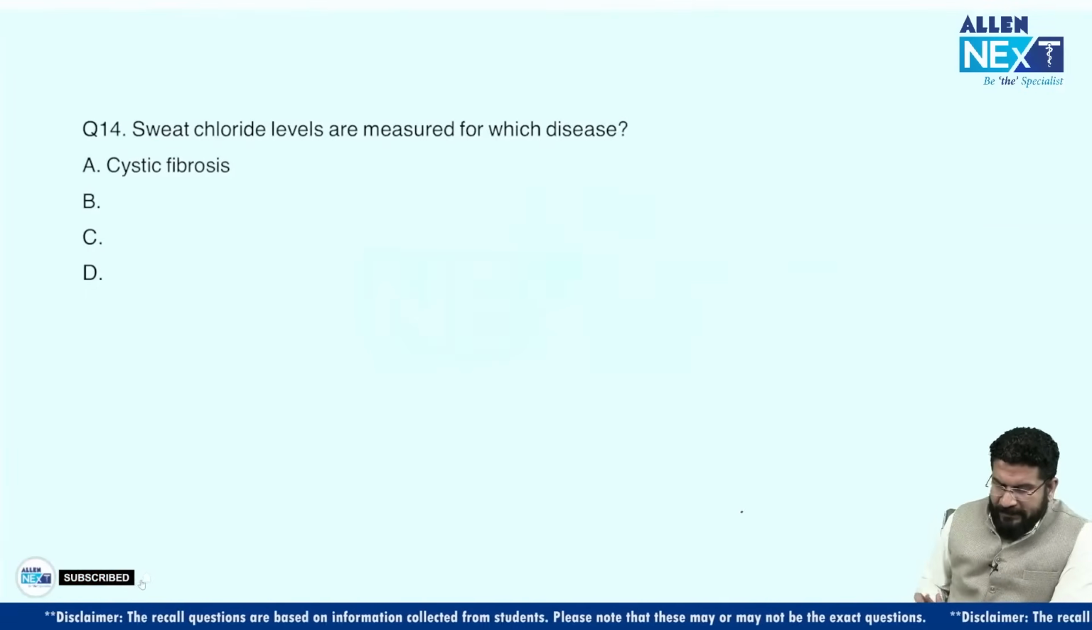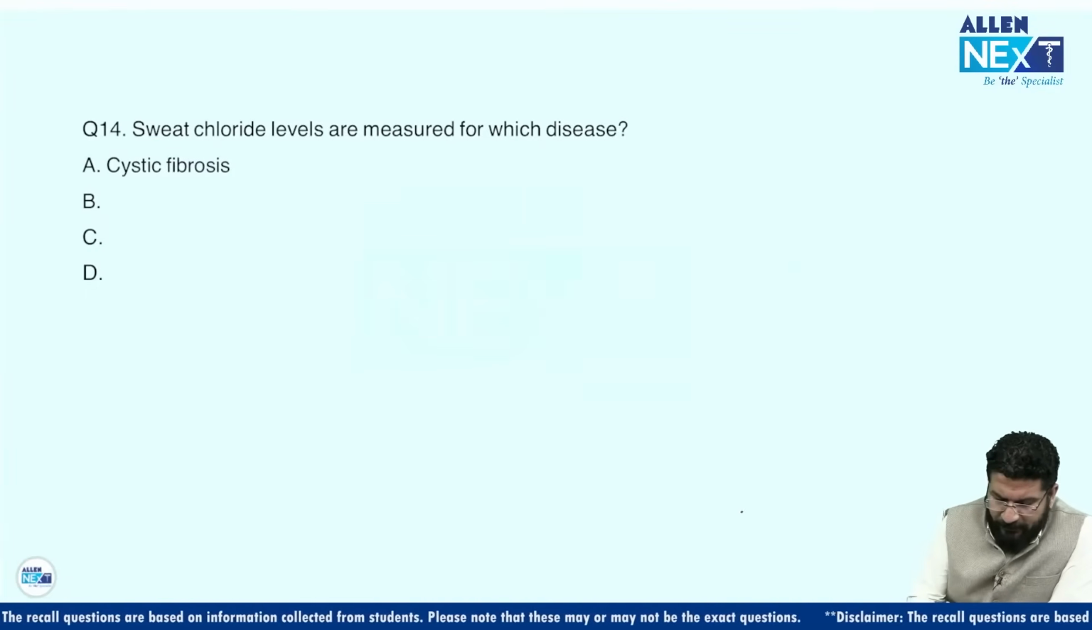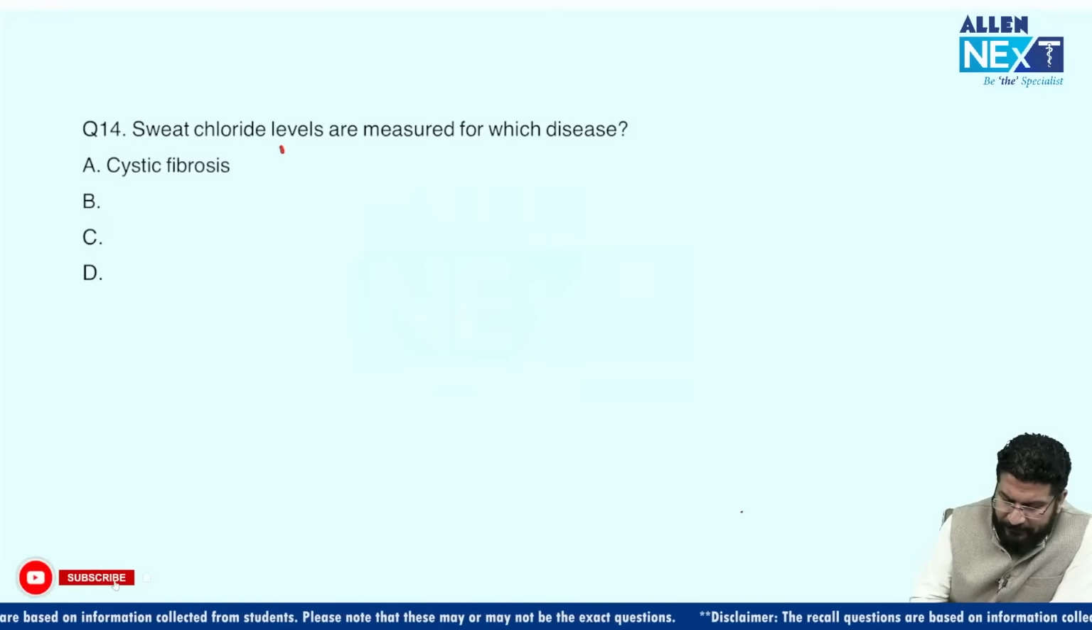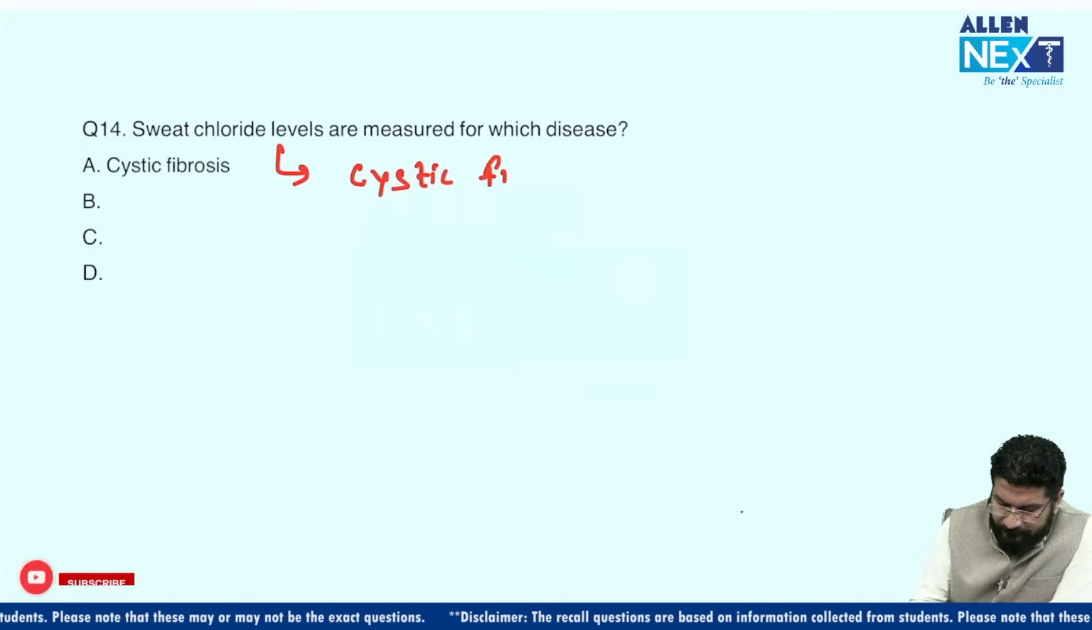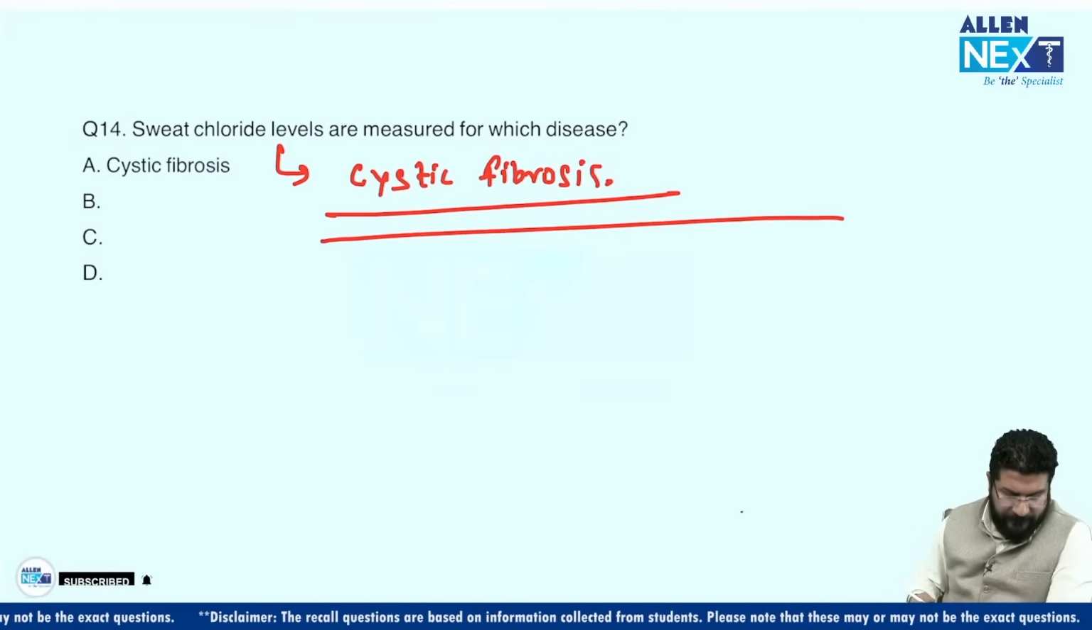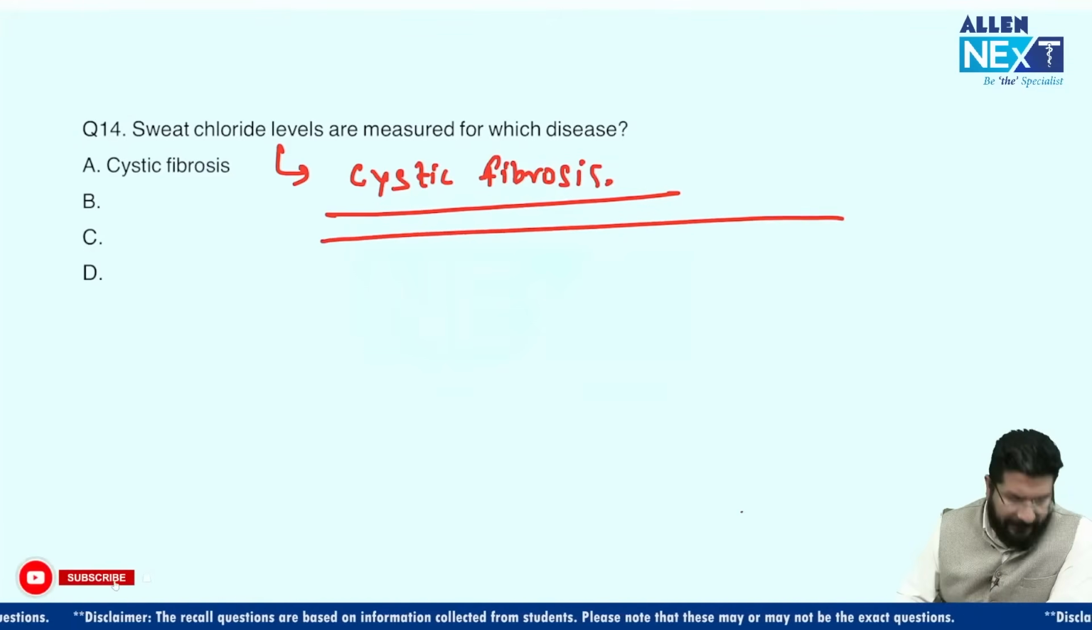Okay, next question, sweat chloride test. Where do we do it? So remember, this is an easy one. Sweat chloride test we do to make a diagnosis of cystic fibrosis. So this is the easy one, a direct question to make a diagnosis of cystic fibrosis.